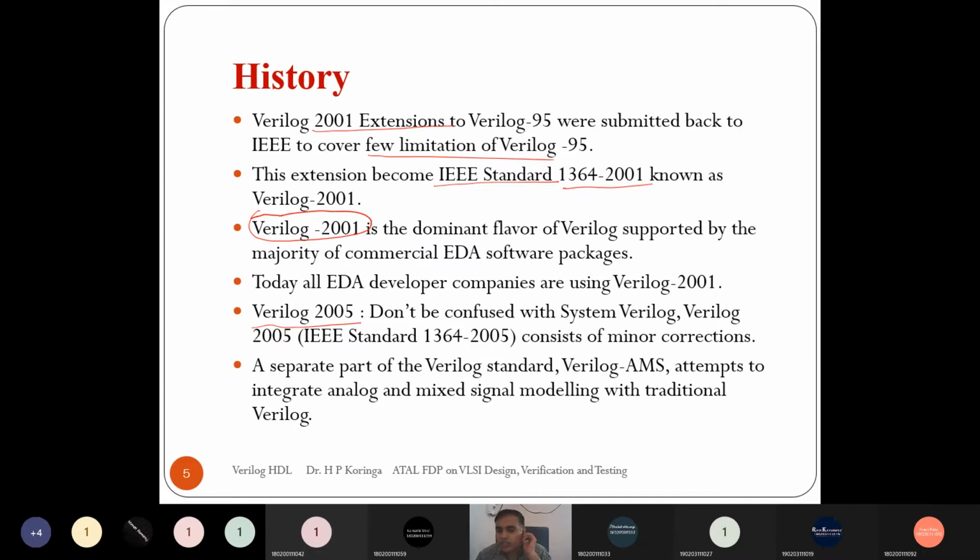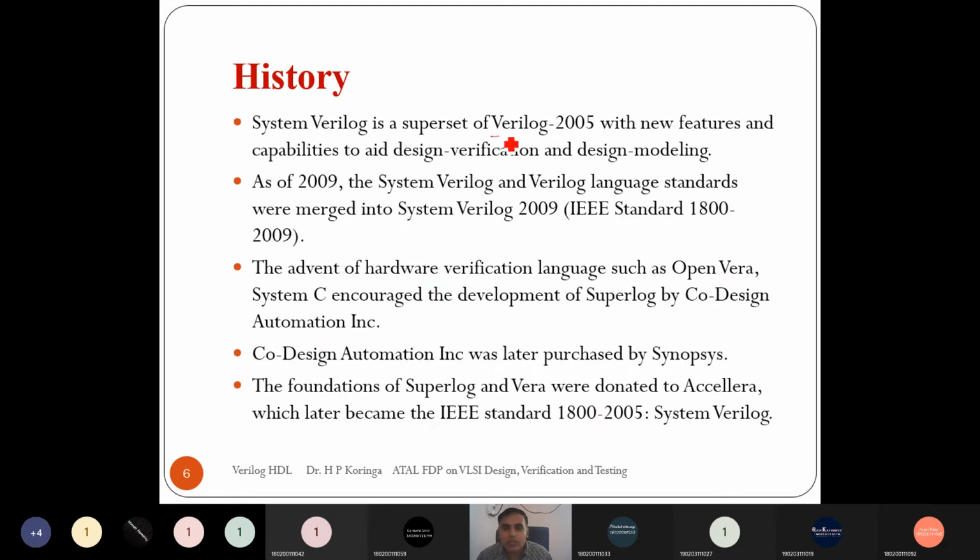So that is some minor modification, and in Verilog 2005, new features of design verification were added. Around 2009, it was called SystemVerilog 2009. SystemVerilog is basically a language with verification features, so it is widely used for verification of RTL design, or we can say functional verification.